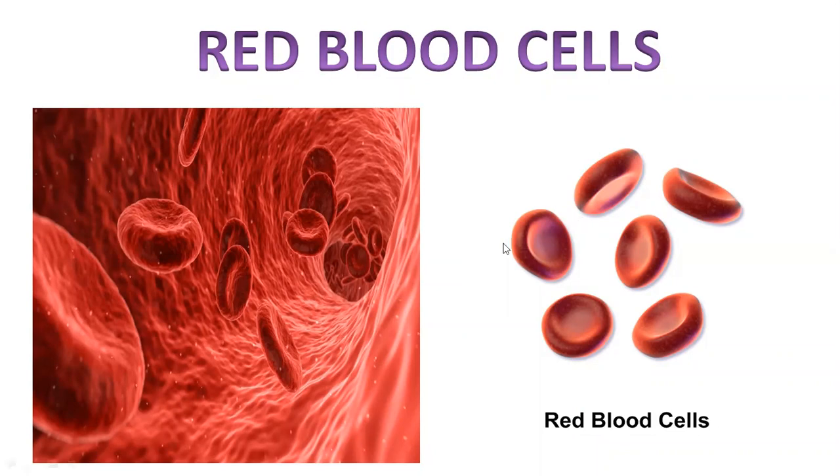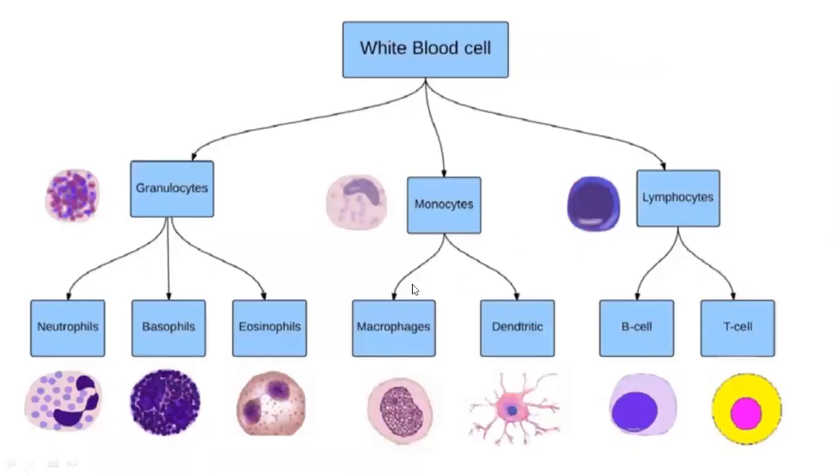The next type of cells or formed elements present in the blood are white blood cells. White blood cells are also called leukocytes, or in short we can call them WBC.